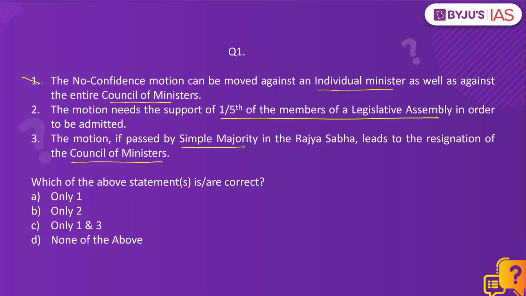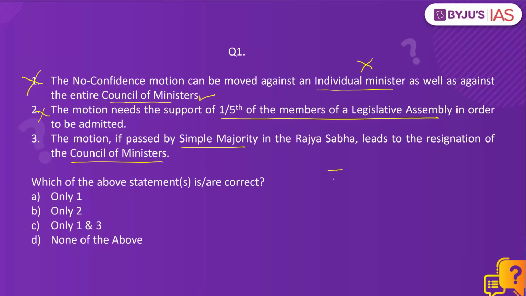Statement number 1 is incorrect. Why? Because the no confidence motion can be moved only against the entire Council of Ministers, not against an individual minister. Statement number 2 is also incorrect. Why? Because it varies from state to state.